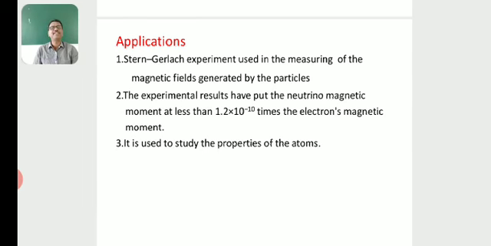The experimental results have put the neutrino magnetic moment at less than 1.2 × 10 to the power of minus 10 times the electron's magnetic moment. It is used to study the properties of the atom. Based on the experimental results, we are able to study the properties of different atoms.